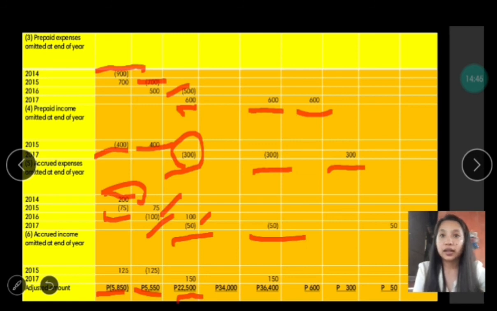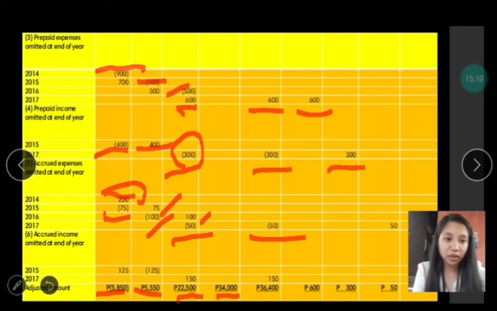So for the inventory account, I have added 25,000 and 9,000, a total of 34,000. And for the retained earnings, we have 27,000 added by 9,000 plus 600, less 300 and less 50, and also add 150.